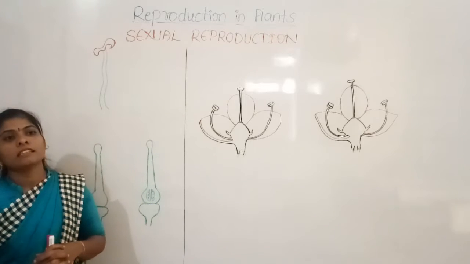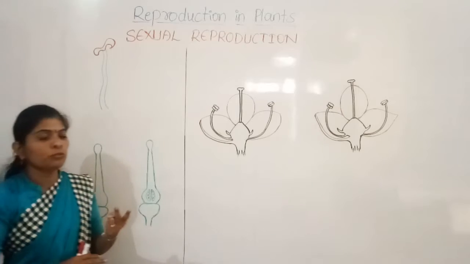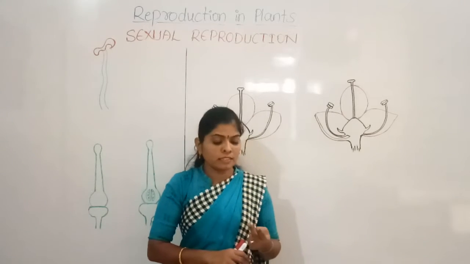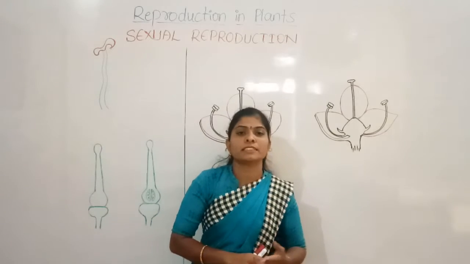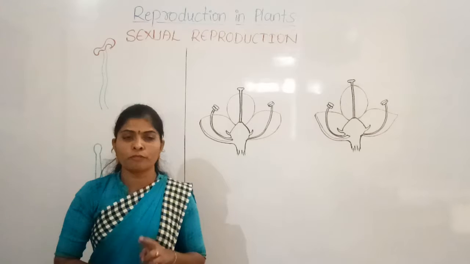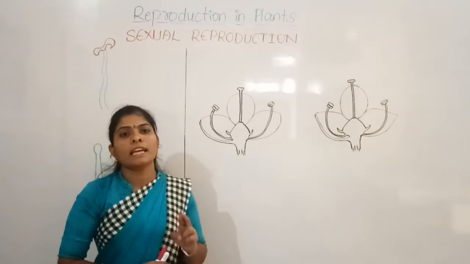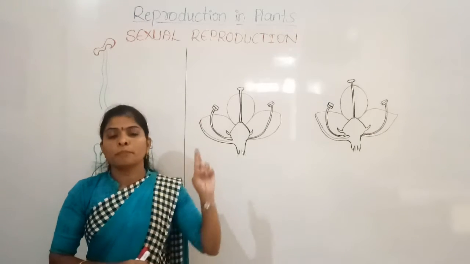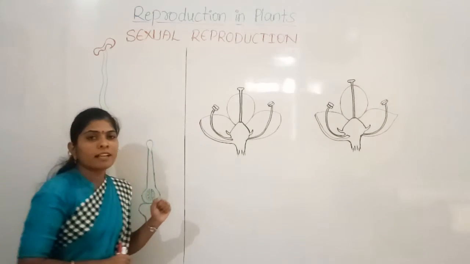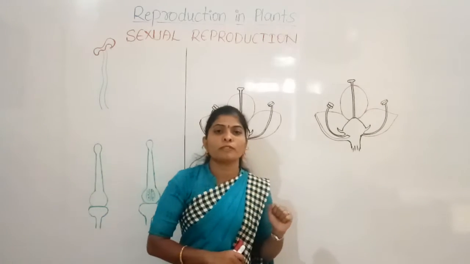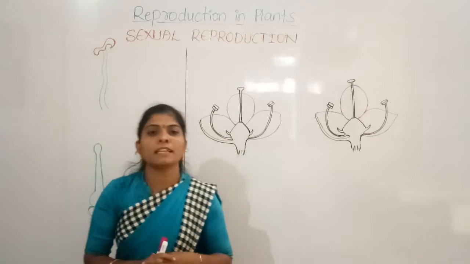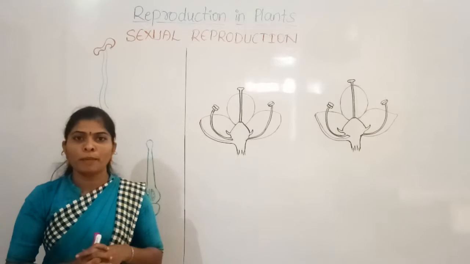Here the flowers have two parts. One is the pistil and another one is the stamen. These are the main two parts of the flower which are helpful in the reproduction process. The stamens are the male reproductive parts and the pistil is the female reproductive part of the plant.